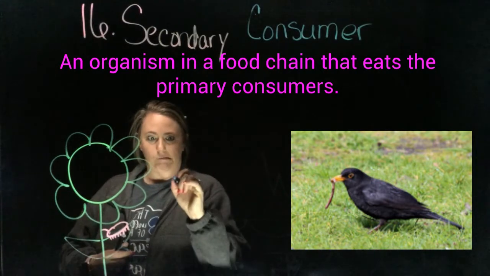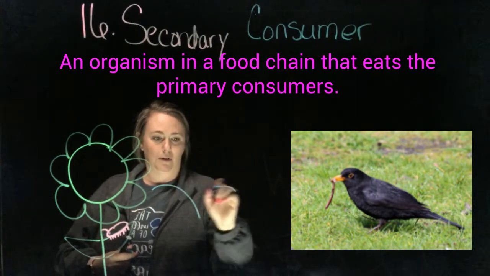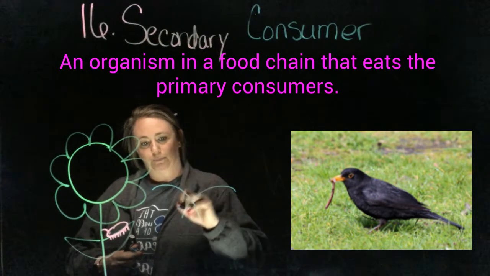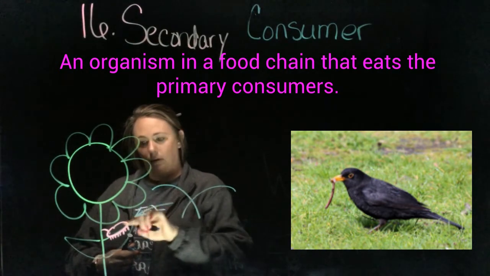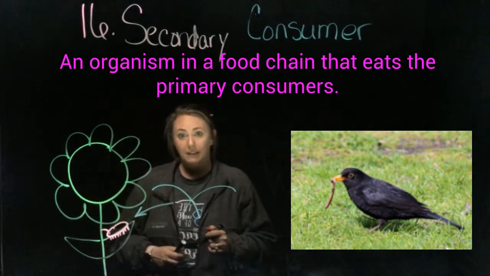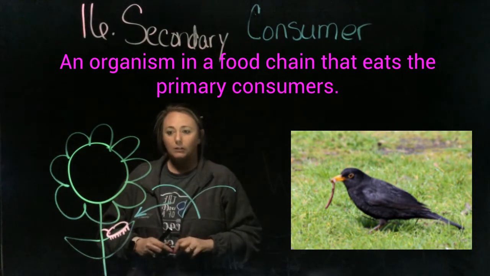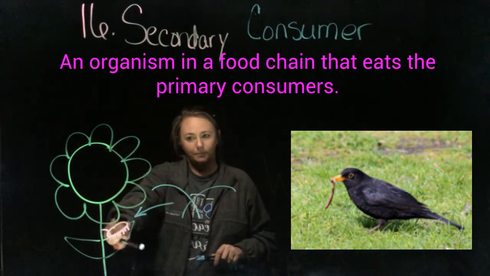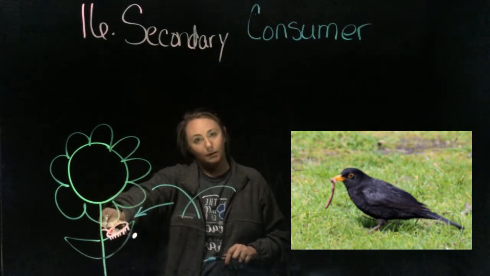So, here, because I have no imagination, this is a bird, and we're just going to point to the caterpillar because I know that bird's going to eat that caterpillar. That's what a secondary consumer is. So if we've already talked about a primary, which is this guy eating the plant, the secondary is the bird that comes along and eats the worm.